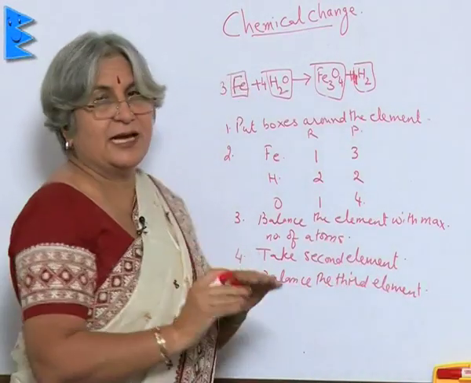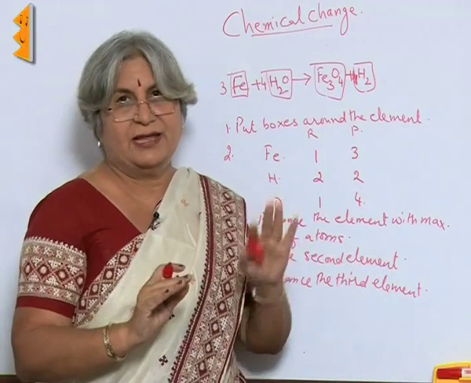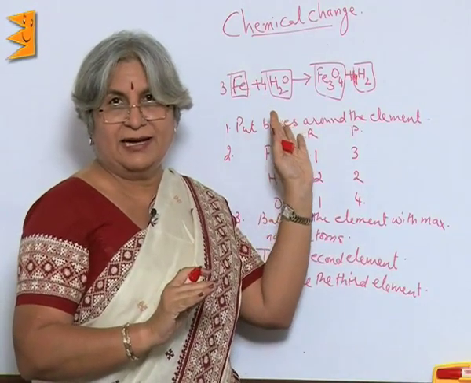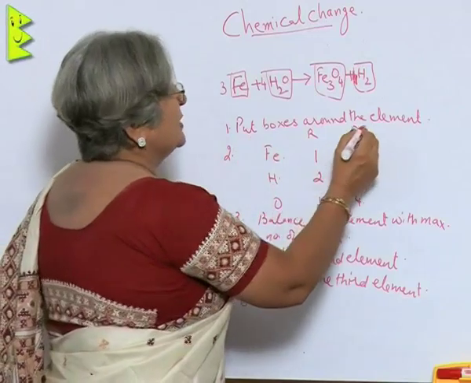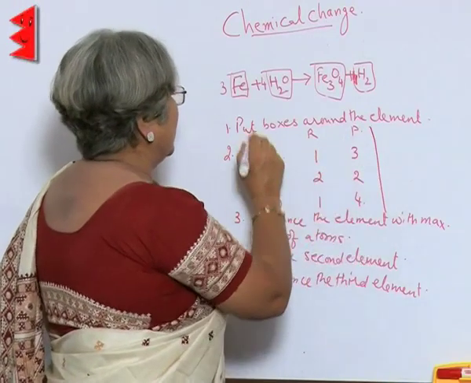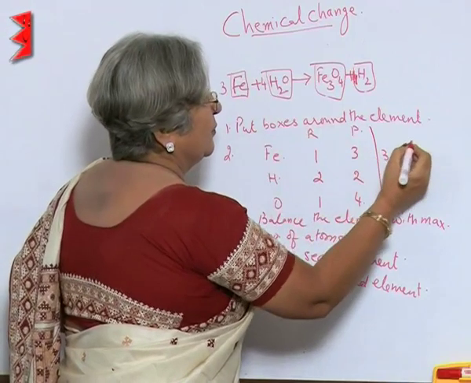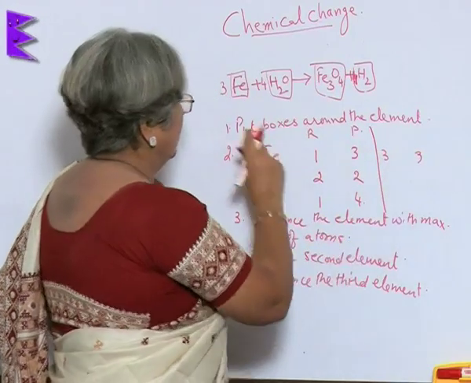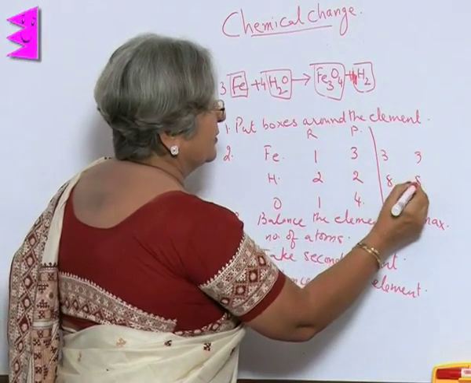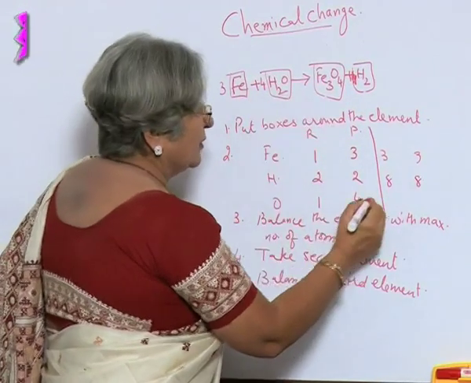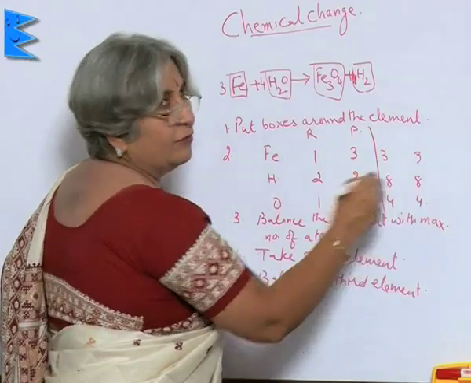Finally, we will just check all the atoms whether they are equal on the right hand side and the left hand side. So, here now what is the situation? In reactants, iron is 3, product also it is 3. Hydrogen is 8, here also it is 8. Oxygen is 4 and there also it is 4.